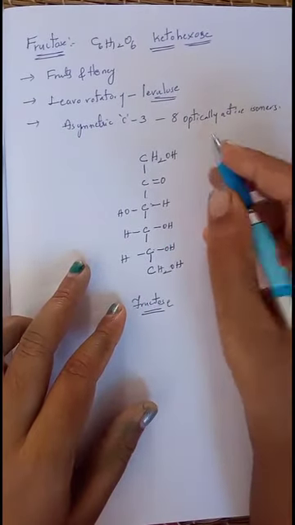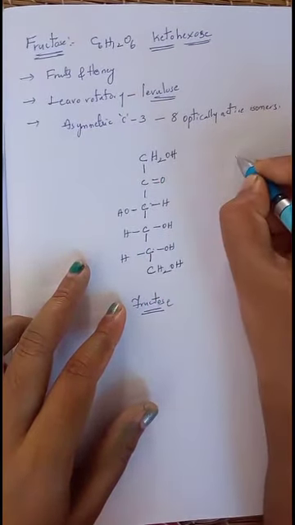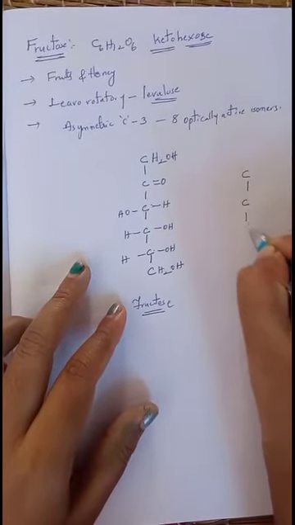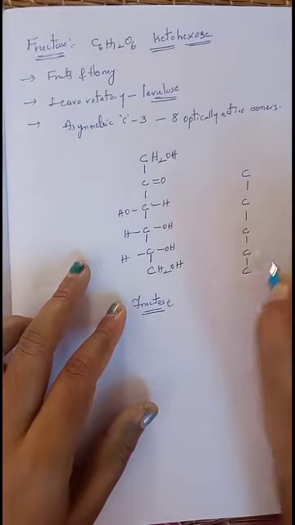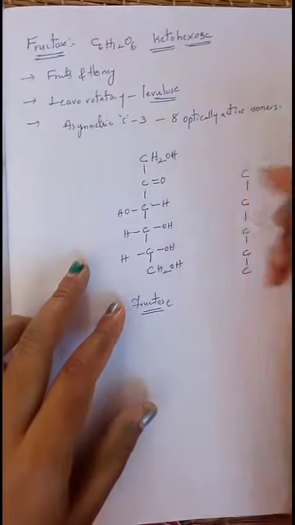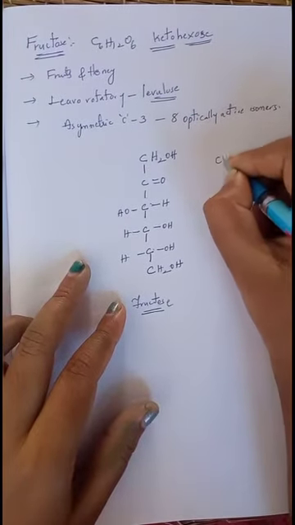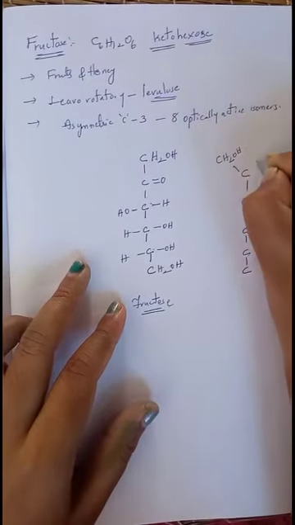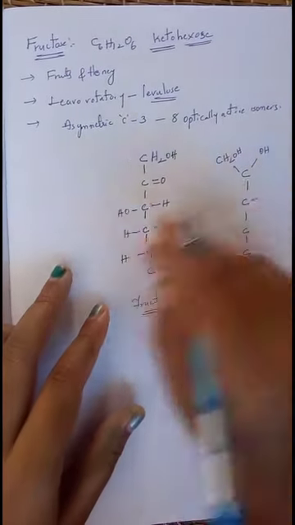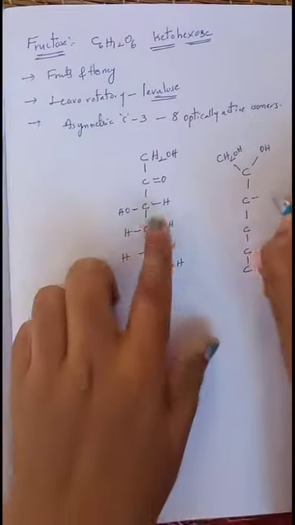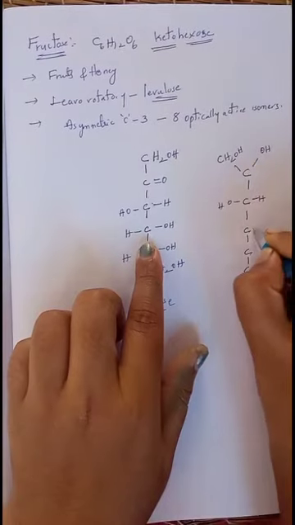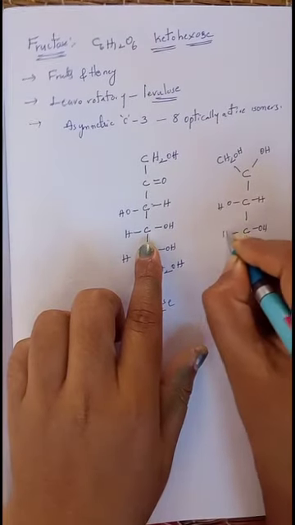Now we will write the first 5 carbons: 1, 2, 3, 4, 5. On the first carbon CH2OH is present, so write CH2OH on this side, and here the oxygen converts to OH. On the next carbon, H on the right side, OH on the left side. On the next carbon, OH on the right side, hydrogen on the left side.